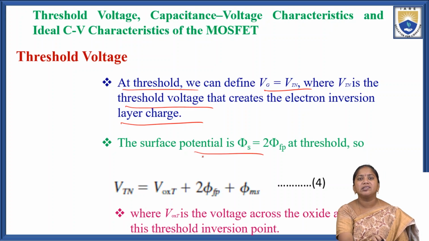At the threshold condition, the surface potential is phi s equal to 2 phi fp.